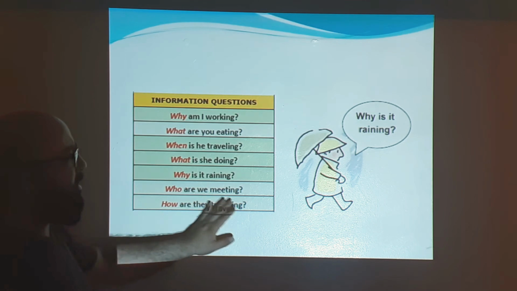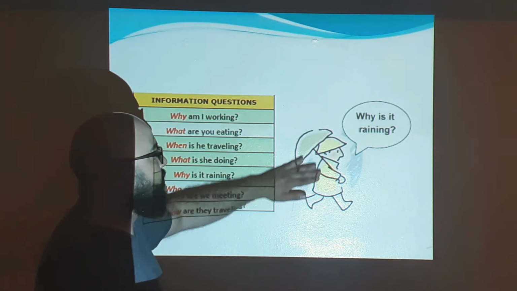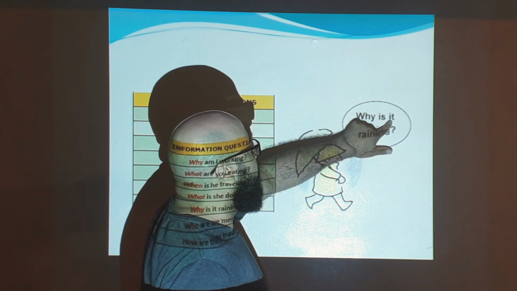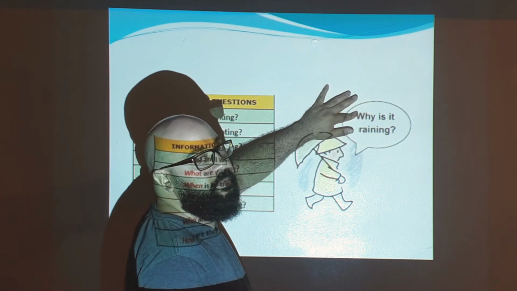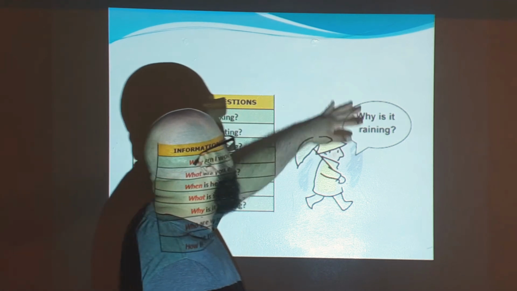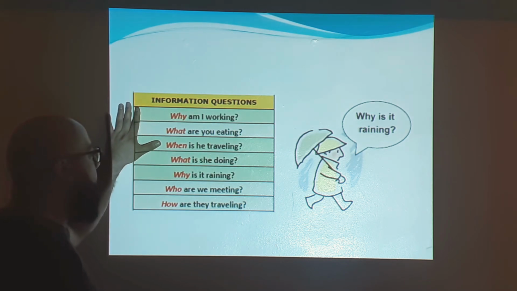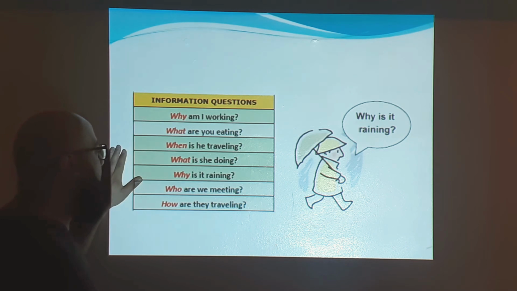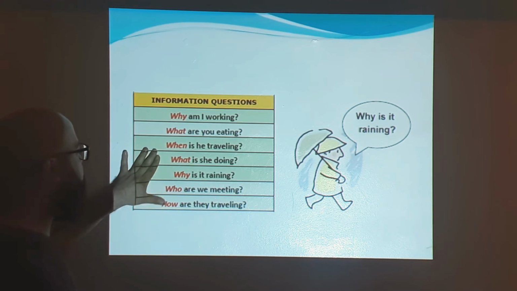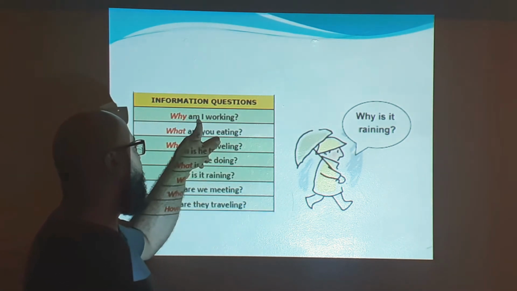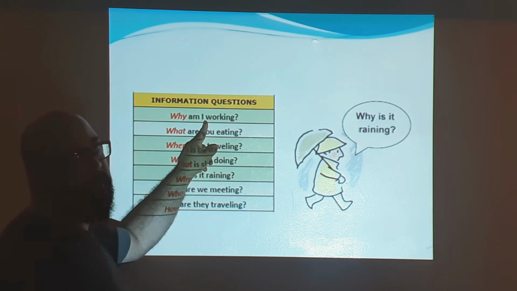Information question again, for example, why is it raining? If you see, is it raining? But again, we want to know the reason, right? That's what we ask, why is it raining? So for information question, again, why am I working? What are you eating? When is he traveling? What is she doing? Why is it raining? Who are we meeting? And how are they traveling, right? So again, those are the question words, and also the format. Move the verb to be before the subject pronoun for questions.